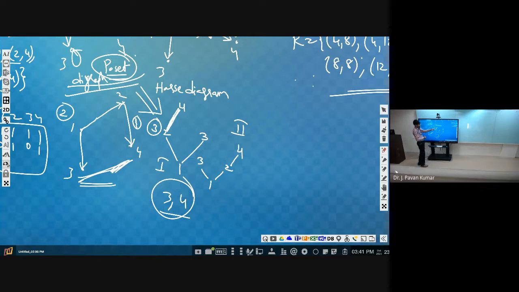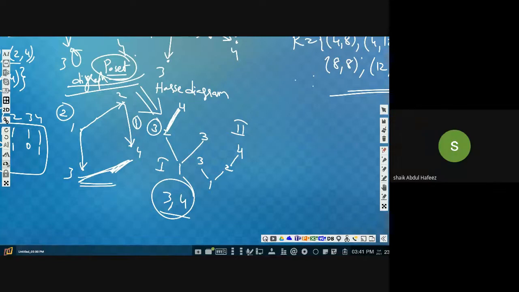Try to understand. That's why I am showing these many examples. Understand why 3 is a maximal element? Because 3 is not related to any other element. That's why it is a maximal element. Did you understand? Shall I repeat? Yes, sir. Understand. Okay. Fine.